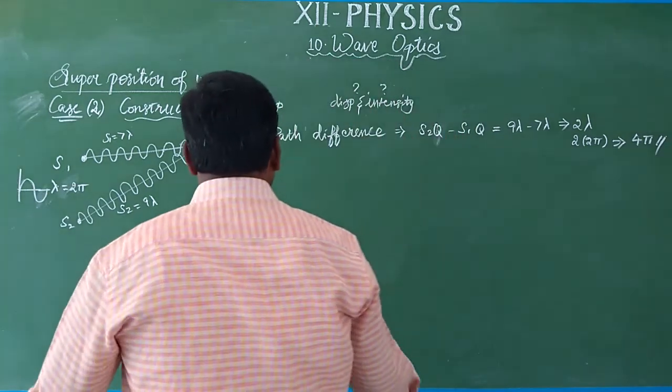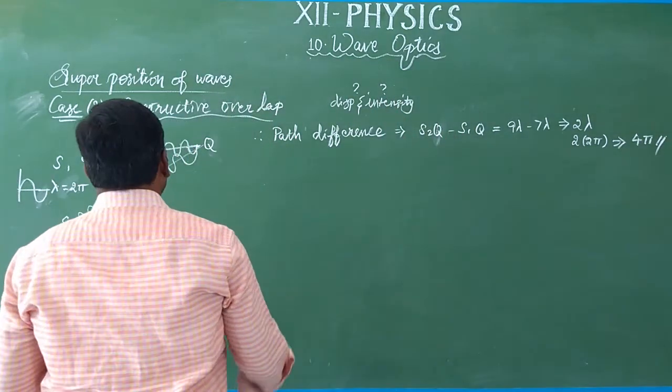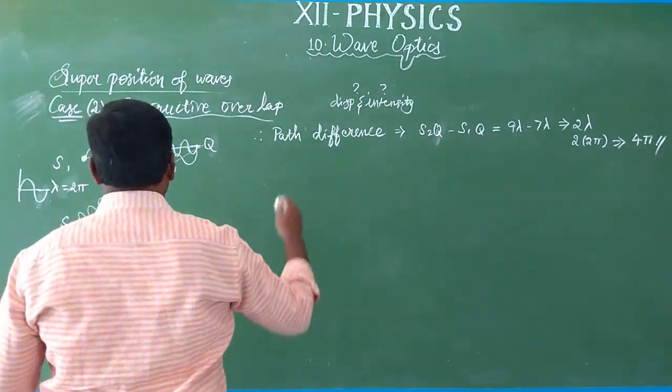So here, what is the meaning of this? Waves are emanating from the source S1.